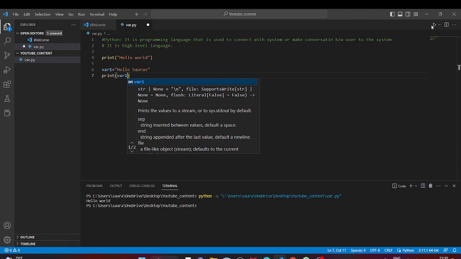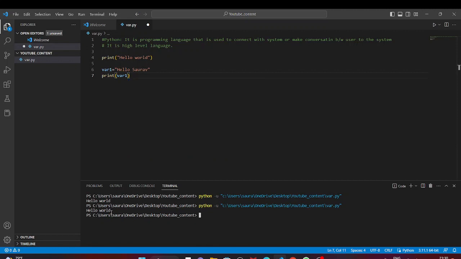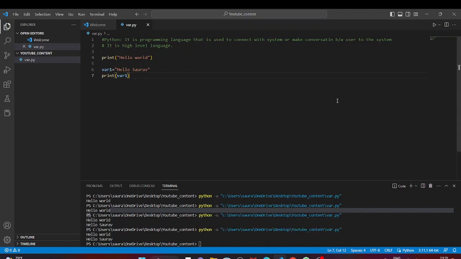So look, here it is printing hello world, and if you save it and then run it, see, here it will come hello Saurabh.